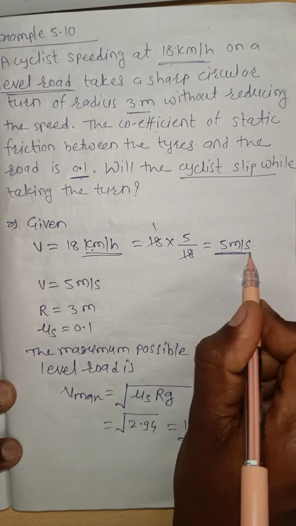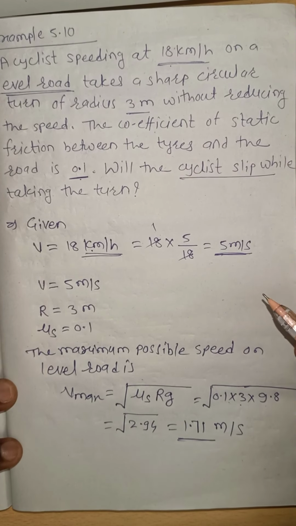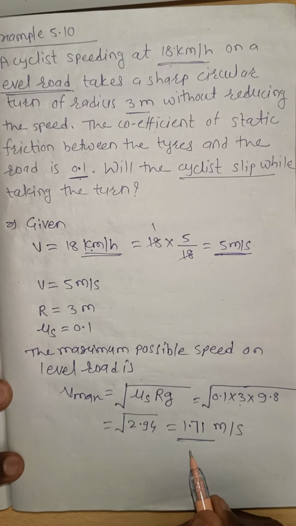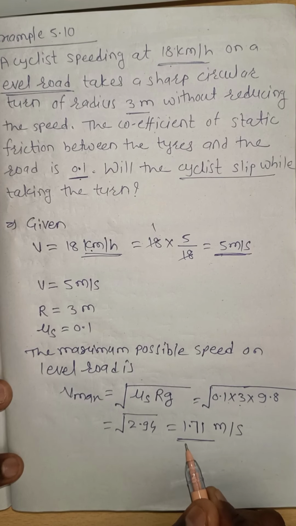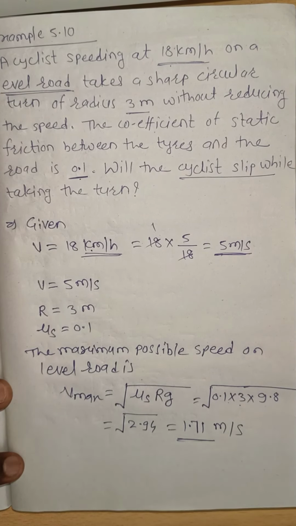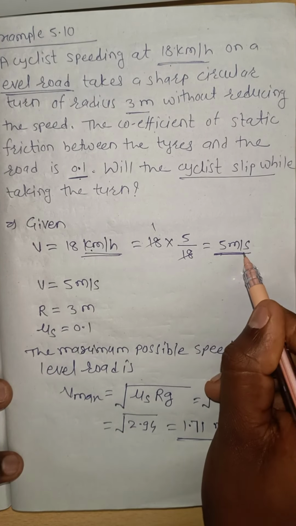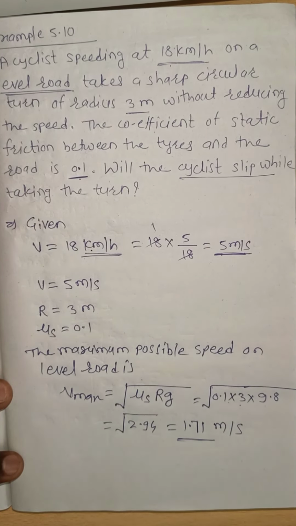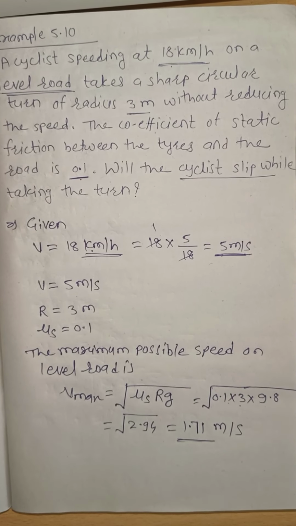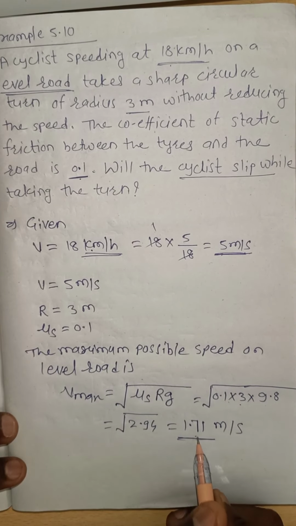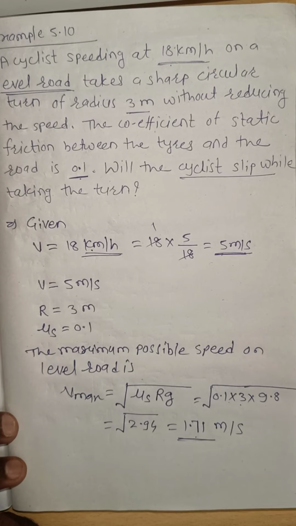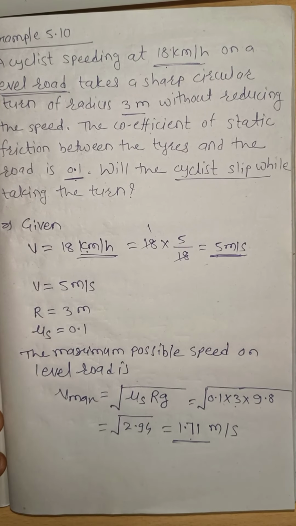But the actual speed of the cyclist is 5 meter per second, and the maximum possible speed on a level road is 1.71 meter per second. Means the actual speed of the cyclist is more than 1.71. If the actual speed is less than or equal to 1.71, then the cyclist will take a safe turn.